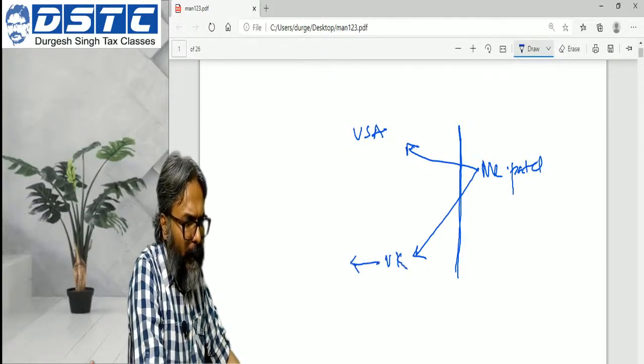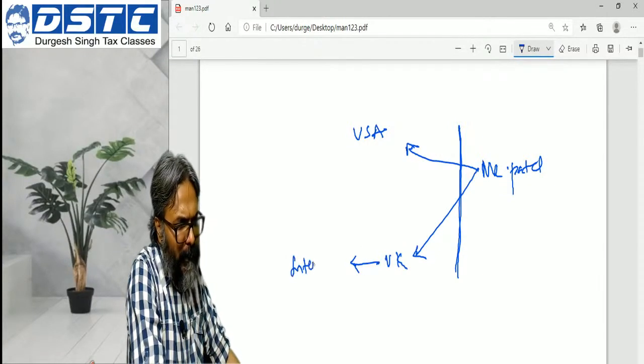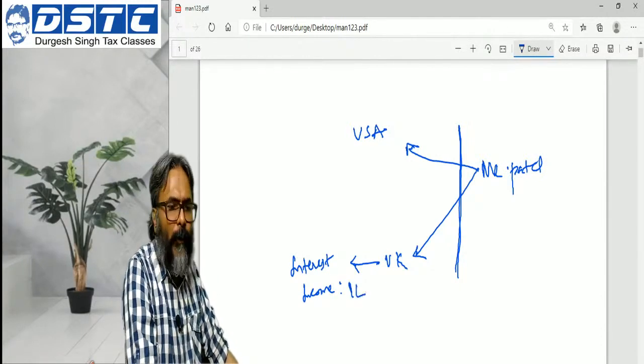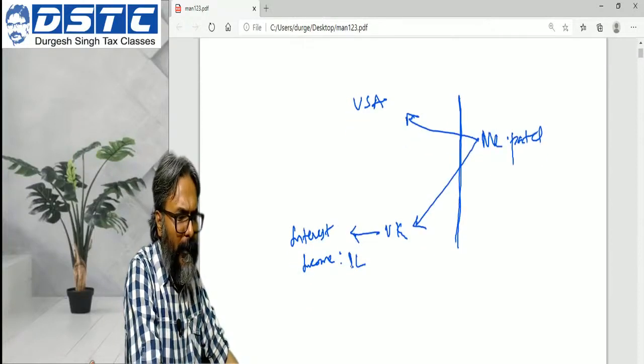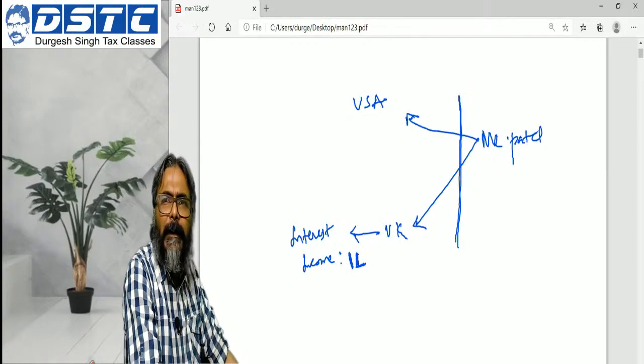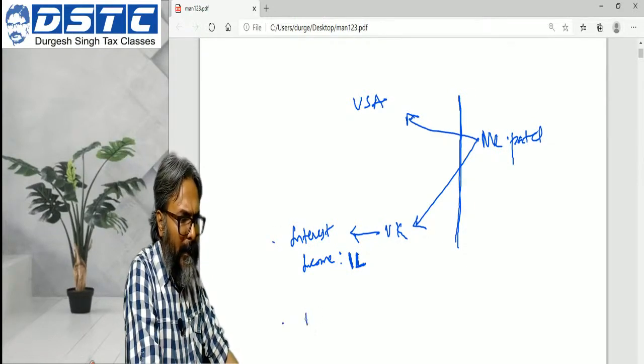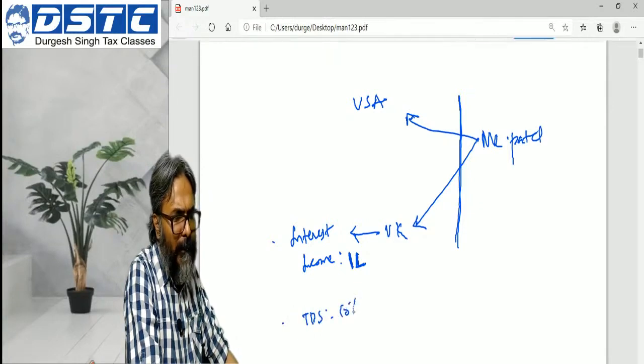In UK, he earned interest income of 1 lakh, and the TDS deducted was say 10%.